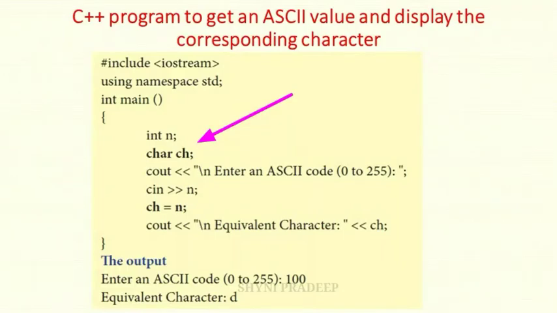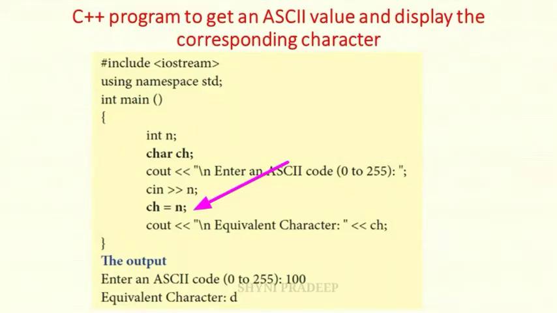Next, cout enter an ASCII code 0 to 255. So you have to enter the ASCII code from 0 to 255. So you are entering 100 for the n variable. So cin >> n, and the next, ch is equal to n, which means you assign the value n to the character ch.